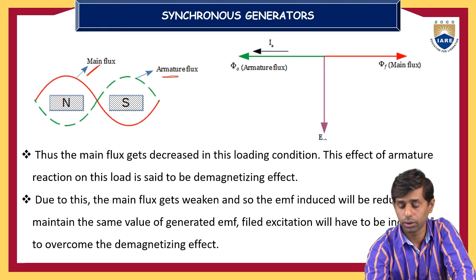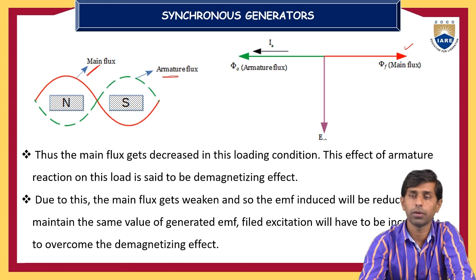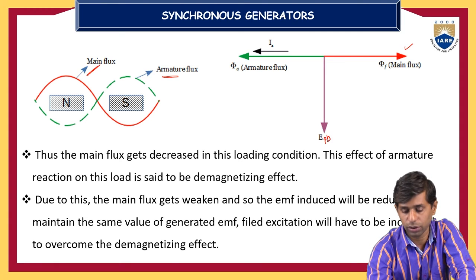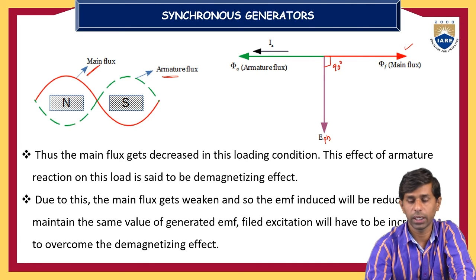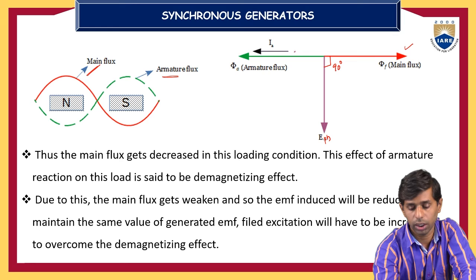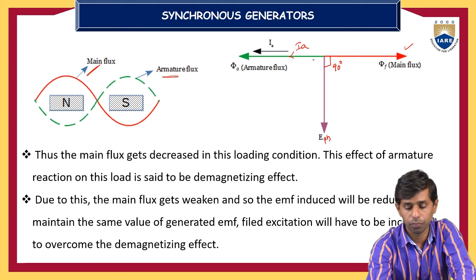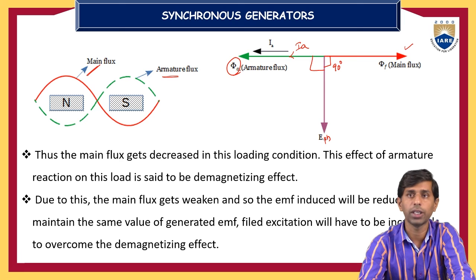Generally, the flux per pole, the main field flux phi F, is a reference vector, and the induced EMF per phase, E phase, will be lagging behind by 90 degrees. When a zero lagging inductive load is connected to the alternator, the current IA is also lagging behind the induced voltage by 90 degrees, and it is along the phase of the armature flux phi A.